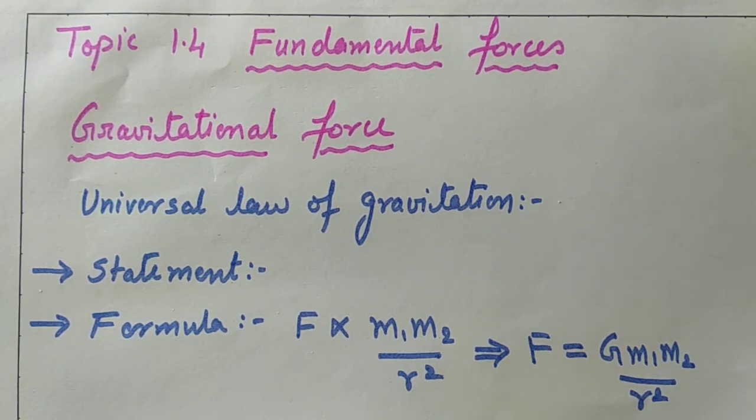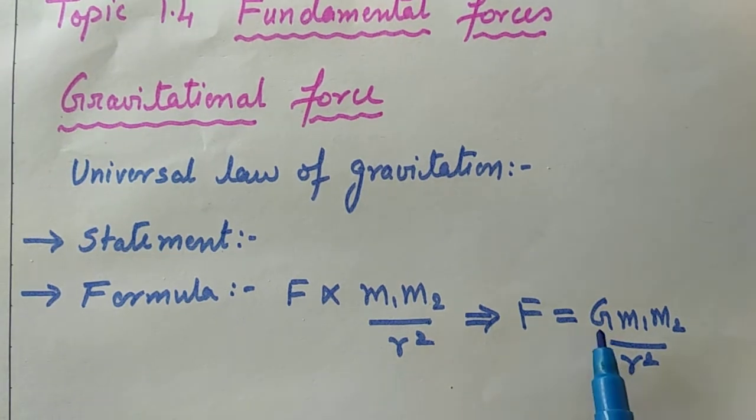This capital G is the universal gravitational constant and its value is 6.67 into 10 raised to minus 11. It was determined by Cavendish. All these things we have studied in 9th standard. Now we have to see the properties of this gravitational force.